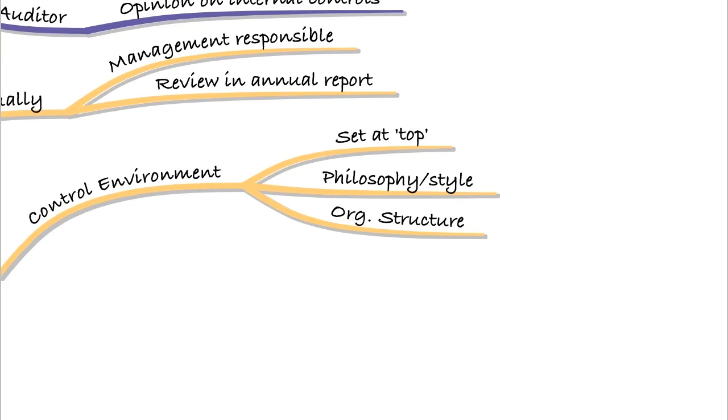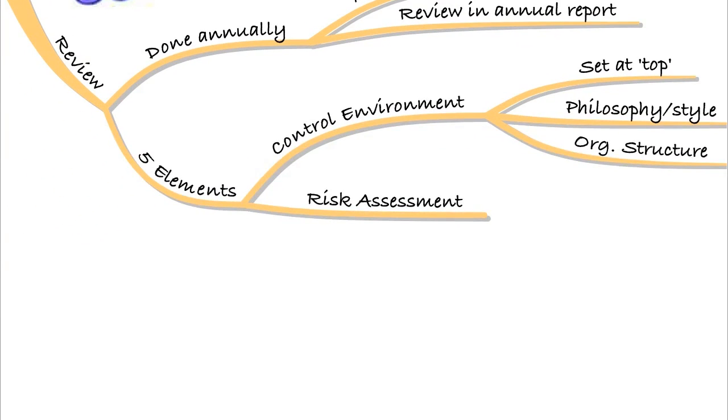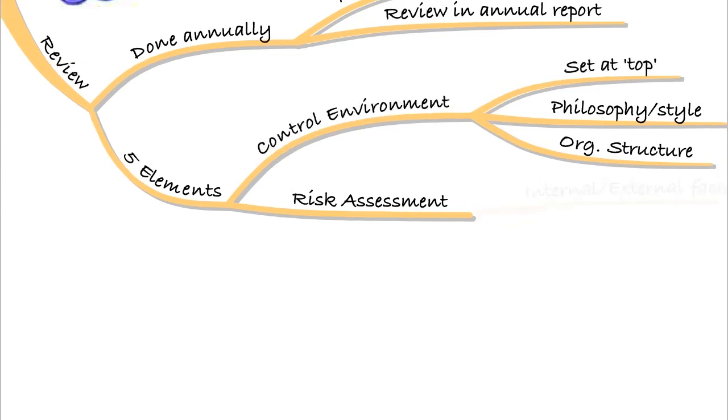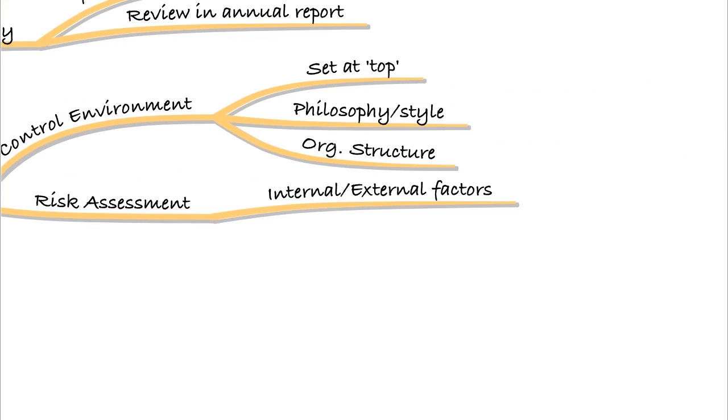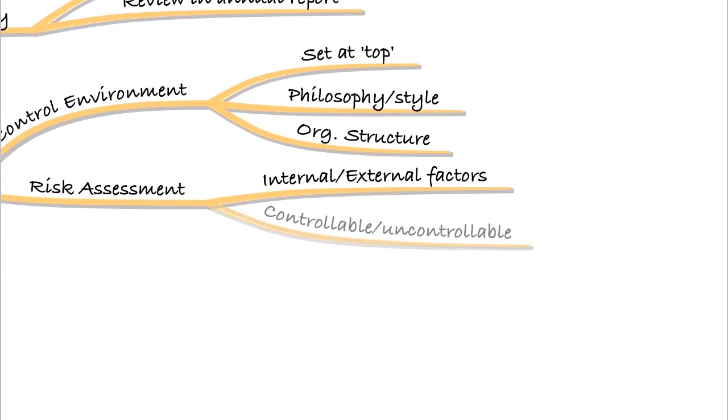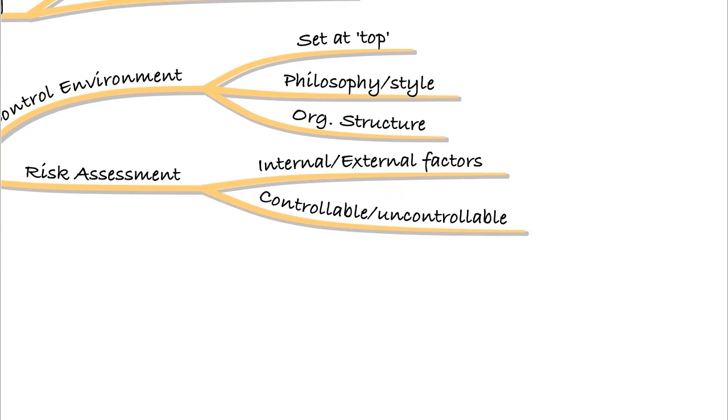But that's not necessarily the case. It will depend on each organisation. So that's the first element of a good control system. The second is a risk assessment system. Remember, there needs to be a risk-focused control environment. So that risk assessment will look at internal and external factors. It'll also look at controllable and uncontrollable factors and try to have internal controls in place to deal with those risks. And again, we'll look at this in much more detail in a later lecture.